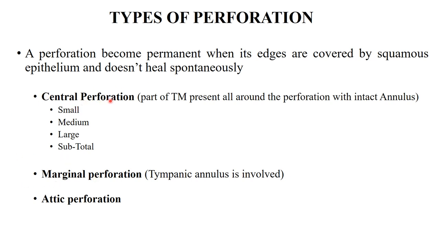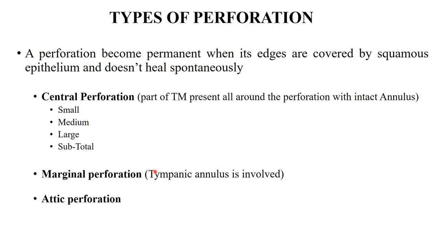A central perforation is one in which part of the tympanic membrane is present all around the perforation, and the annulus is intact.